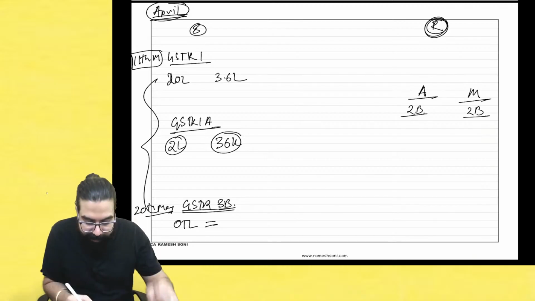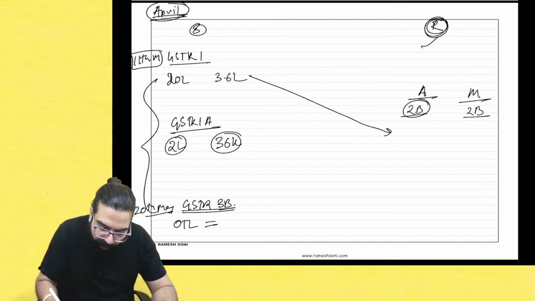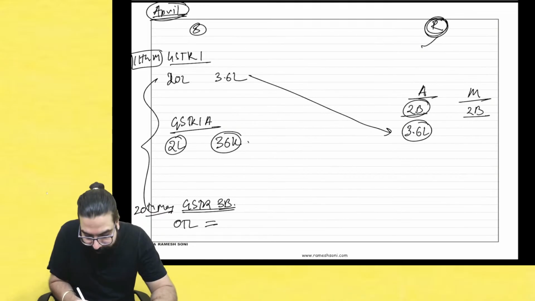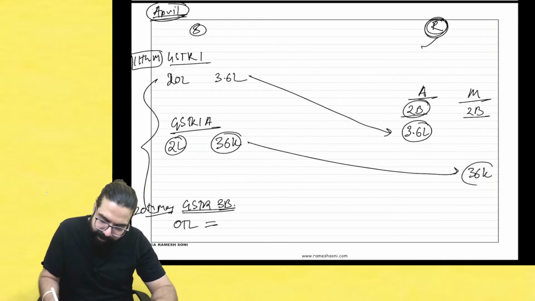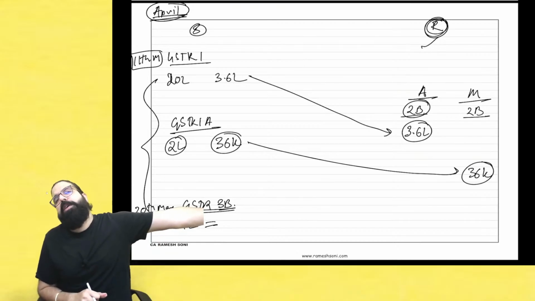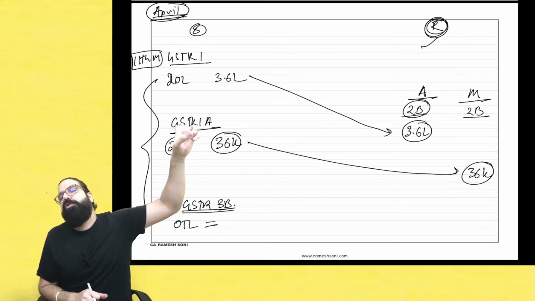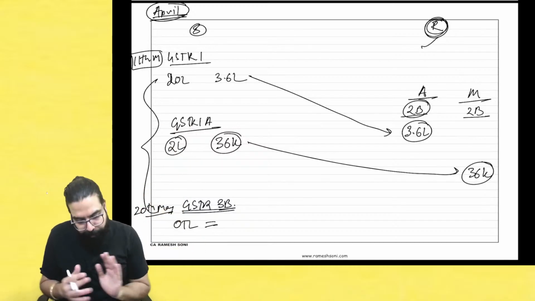So, sir, this 3.6 lakh will go in the April month's GSTR 3B of your recipient. He will get 3.6 lakh credit in April only. This other credit will go to your recipient in the next month. So, 36,000 he will get as credit in the next month. My recipient, because I did not file it in GSTR 1 but showed it in GSTR 1A, it will go in the next month of my recipient. Done, sir. This point is clear.